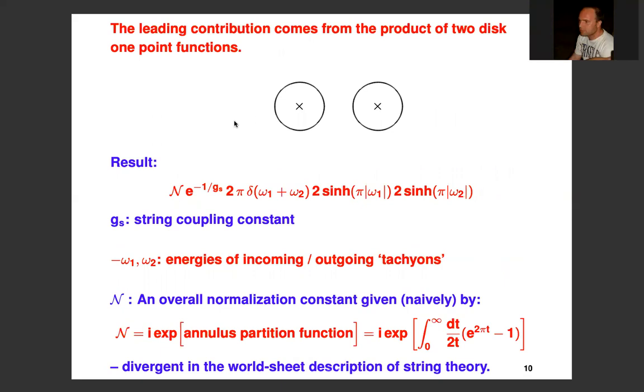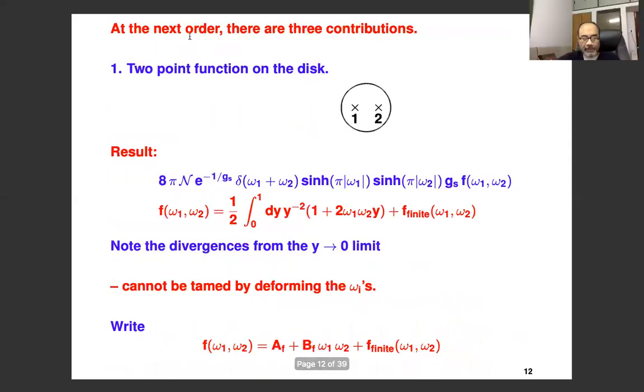So there is no instanton correction from a single disk with two insertions of the vertex operator? Yes, there is. That's the next order. I'm going to count. Thank you. Yeah, I'll do the counting. So here is the next order. I think this is what you wanted to see, right?